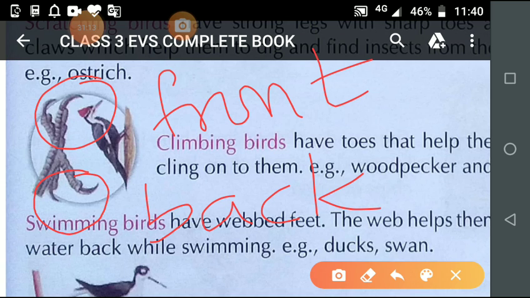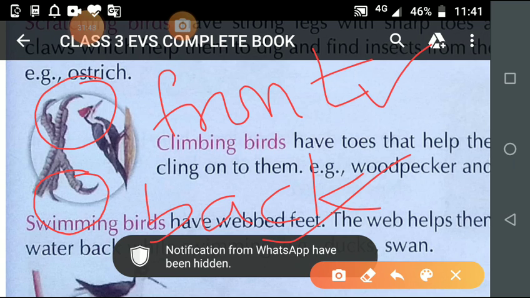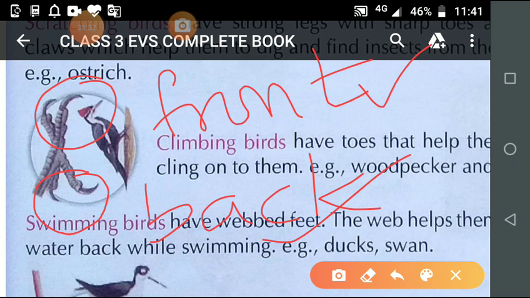Now student, a woodpecker has how many toes? 4. Two of them are in the front and two of them are at the back. This arrangement of toes helps the woodpecker to climb the tree trunk. Is it clear?